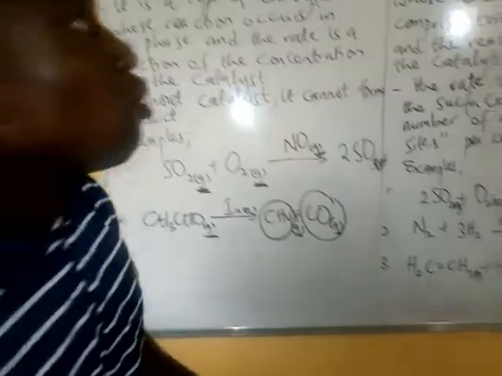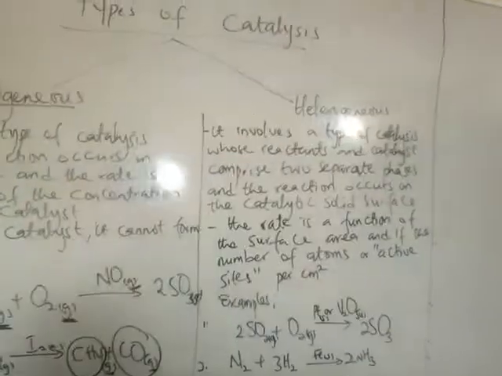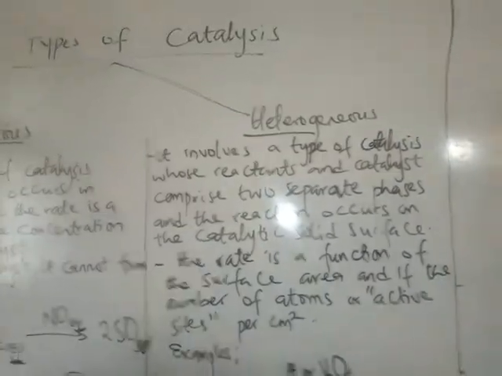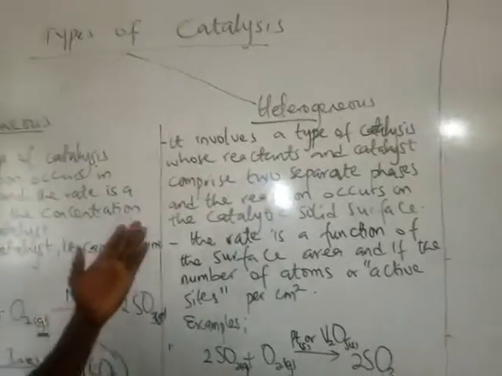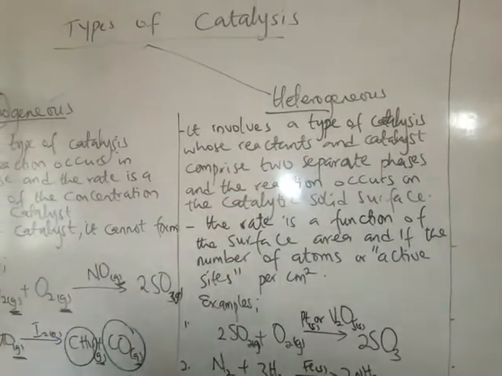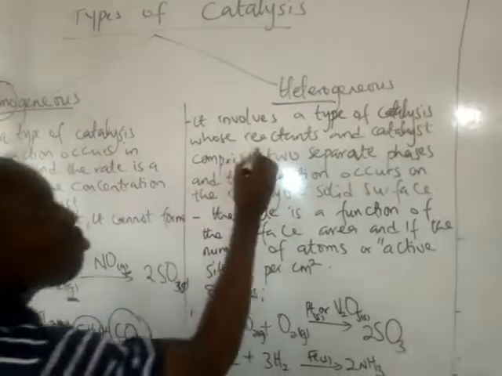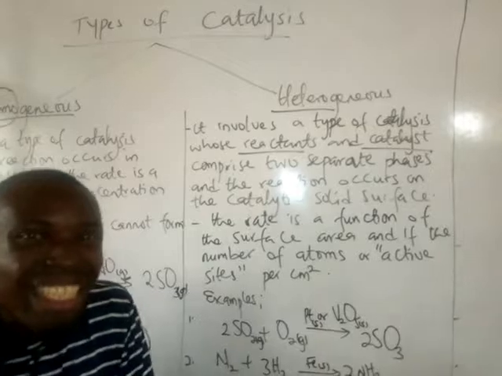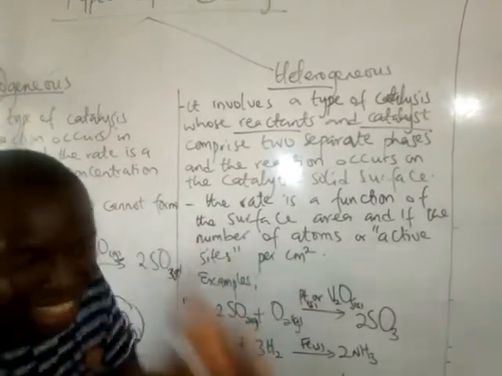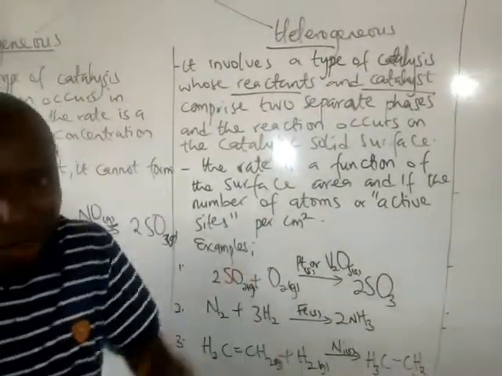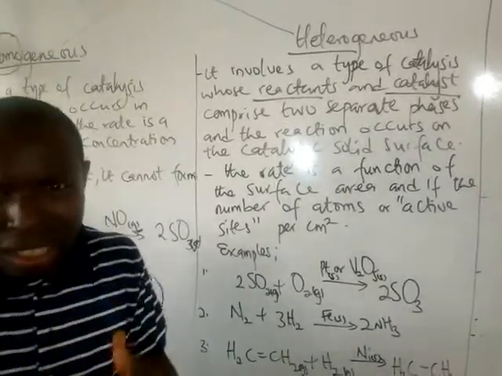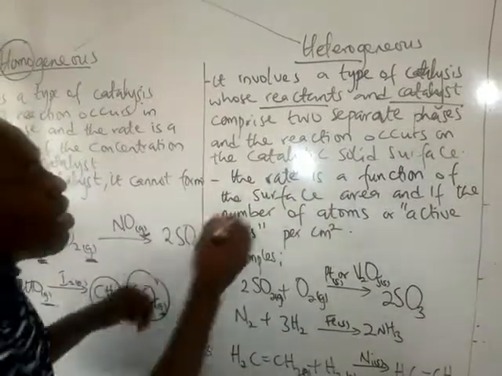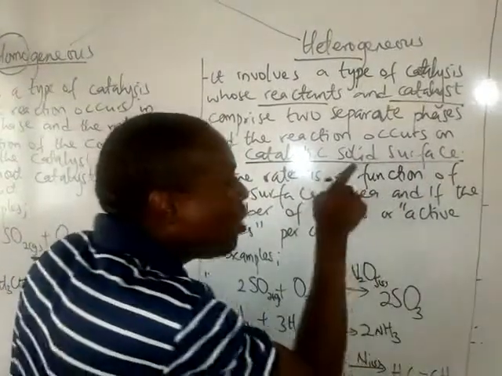Then we move swiftly to heterogeneous catalysis. From the word hetero, it means different. Is that understood? It means different. So it involves a type of catalysis whose reactants and catalyst are in separate phases, meaning they are not in the same phase. The catalyst and the reactants involved are not in the same phase. And what again? The reaction occurs on the catalytic solid surface.